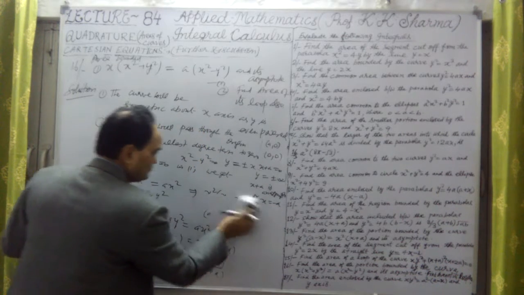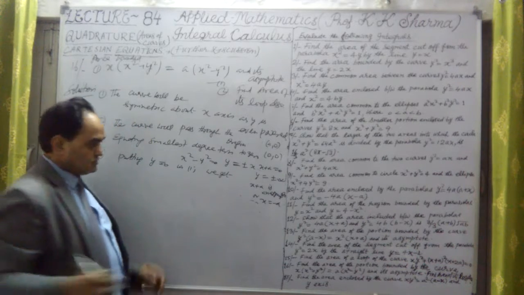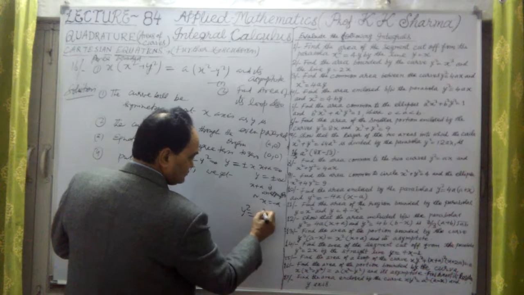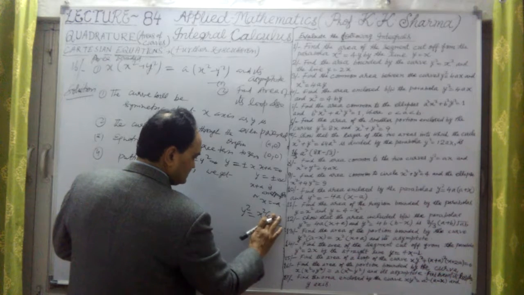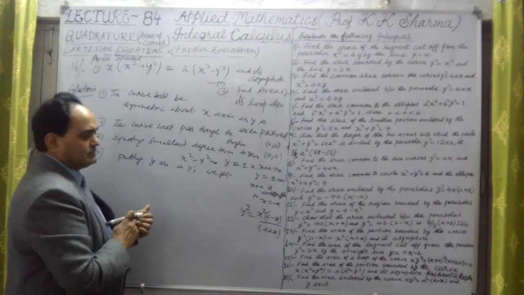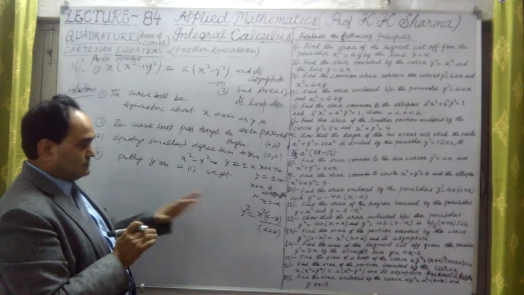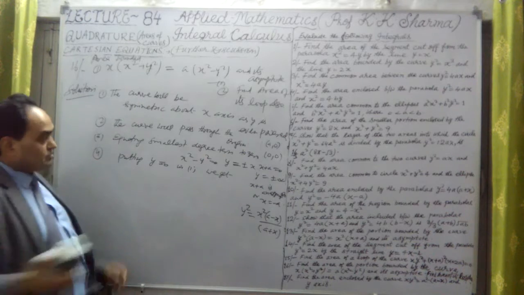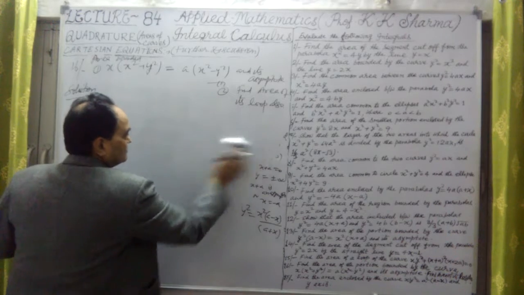Okay. Let me now draw the curve. Here the value of y square was, we took x square common, a minus x, and the denominator was having a plus x. This is the value of y. Now let me draw the curve.